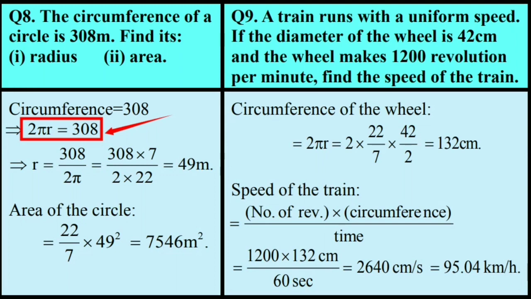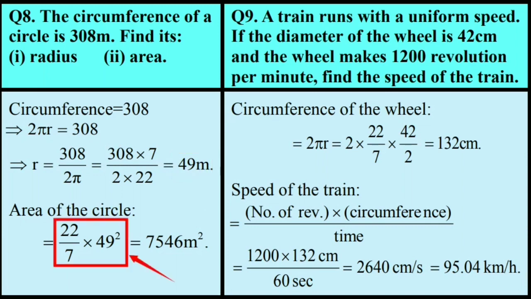Hence 2 pi r is equal to 308. Therefore r is equal to 308 by 2 pi. The expression for r further is 308 multiplied by 7 whole divided by 2 multiplied by 22, where the value of pi is 22 by 7. The expression is simplified and the value of r obtained is 49 meter.